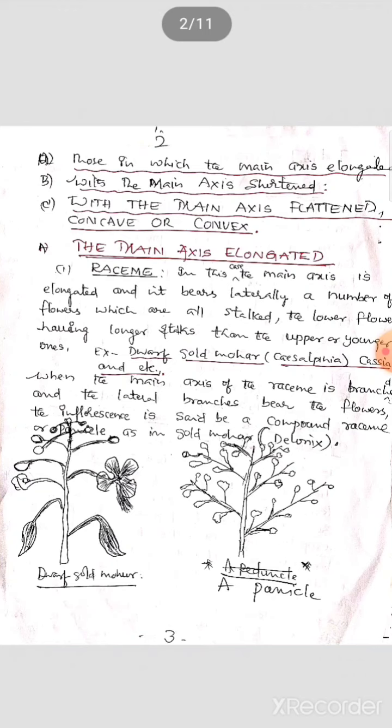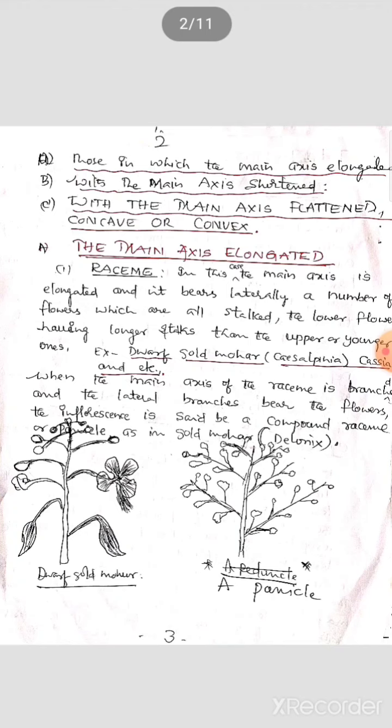Depending upon the axis length, there are three kinds of racemose inflorescence. One is where the main axis is elongated. Second is where the main axis is shortened. Third is where the main axis is flattened, either concave or convex. The first one we describe, you can see the diagrams also there. Where the main axis is elongated, there are different kinds.